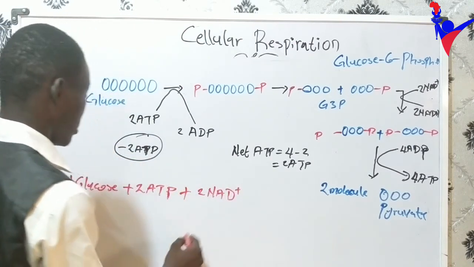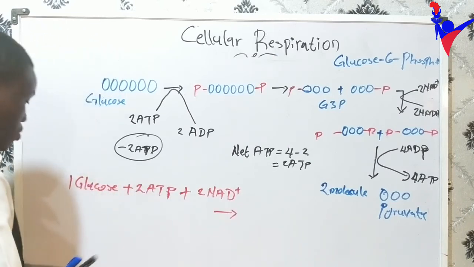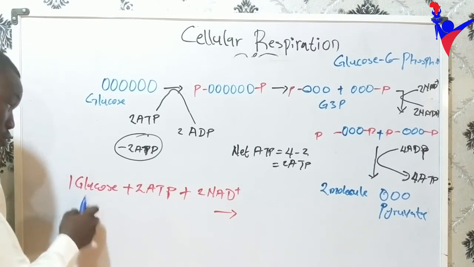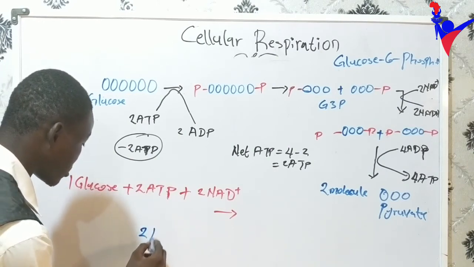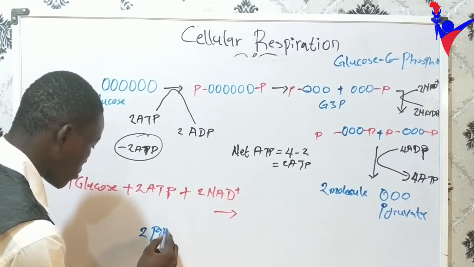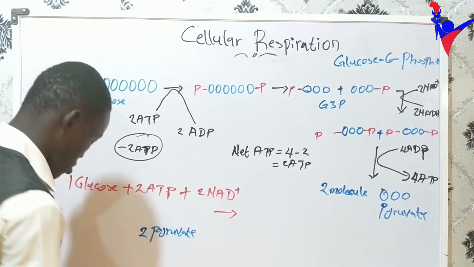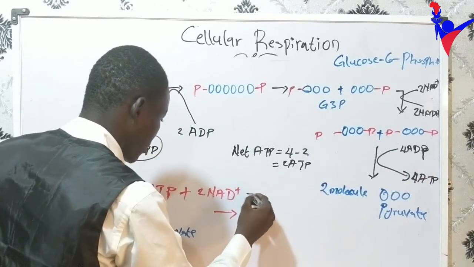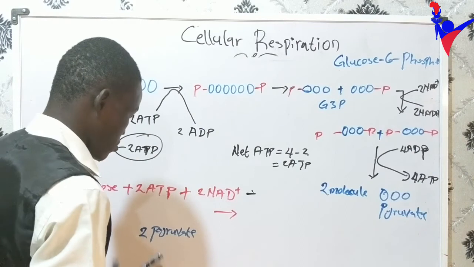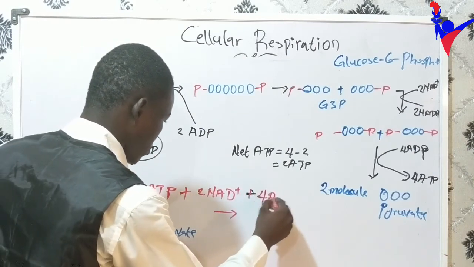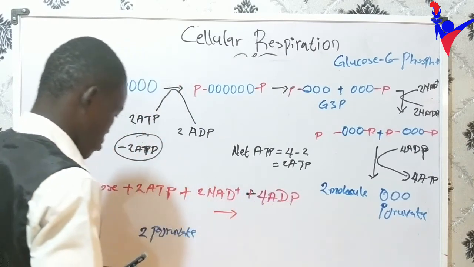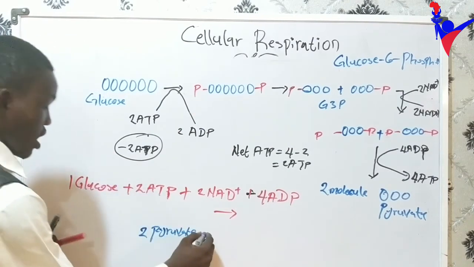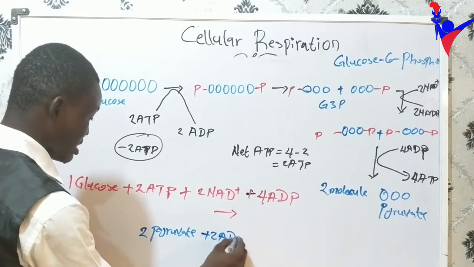Then what did we get in our reaction? From 1 mole of glucose, we got 2 moles of pyruvate. We also needed 4 ADP here, don't forget our 4 ADP as a reactant. And when we remove a phosphate group from here, we add 2 ADP.